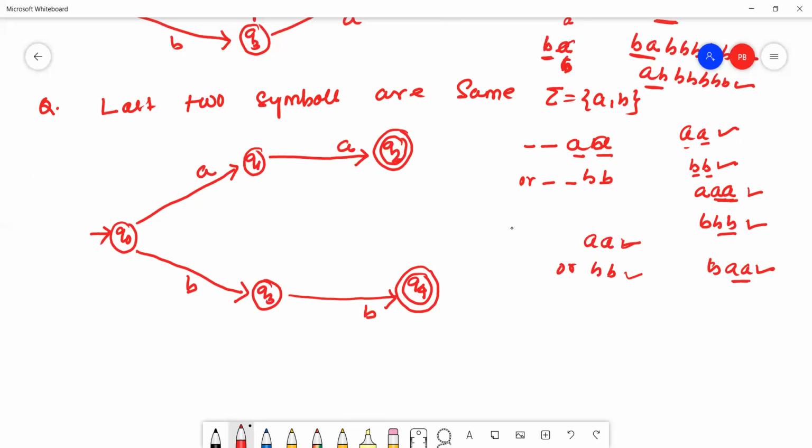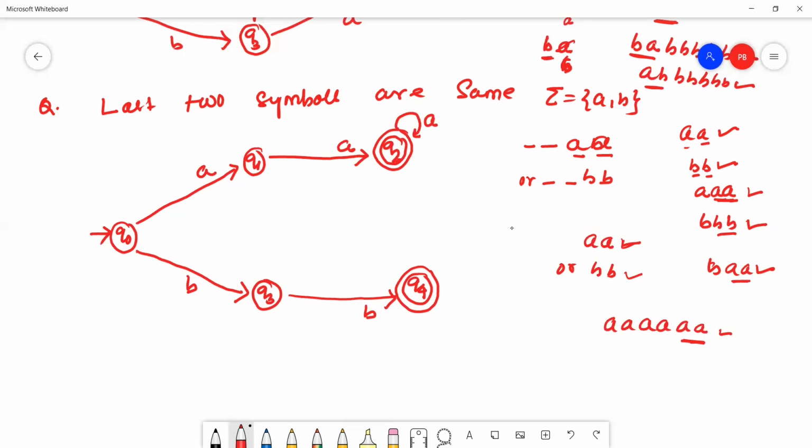See here, suppose there are multiple number of A's. Yes, this string ends with double A, so the last two symbols are the same in the given string. So A can stay on the Q2 state.